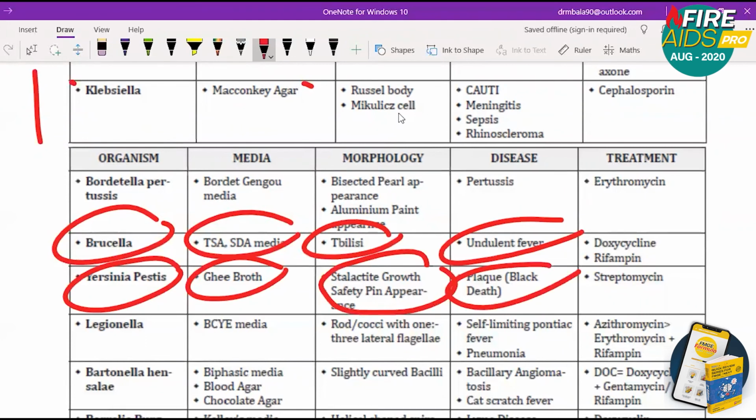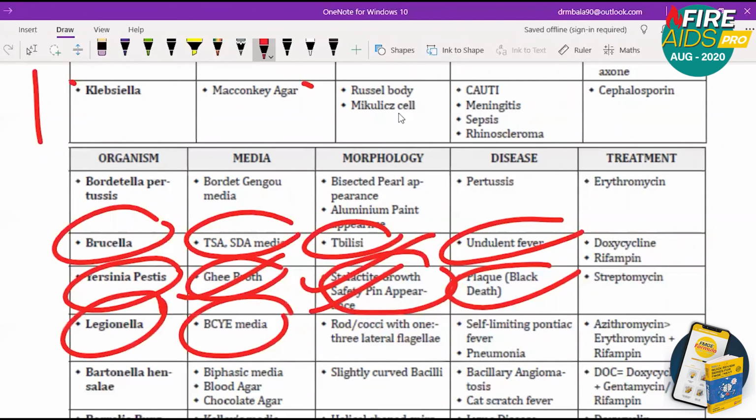This is also an older type of question. In 2014, stalactite growth and safety pin appearance. I think one of them is a 2014 MCQ. Ghee broth is also, I think, around 2014 and 15. So this is important. Next is Legionella. Legionella means BCYE media is used. Rod or coccobacillus with 1 to 3 lateral flagella. Self-limiting Pontiac fever and pneumonia.